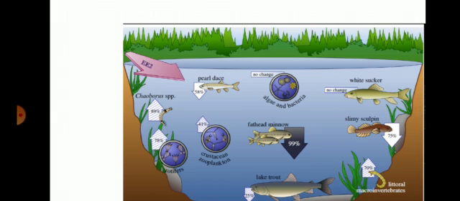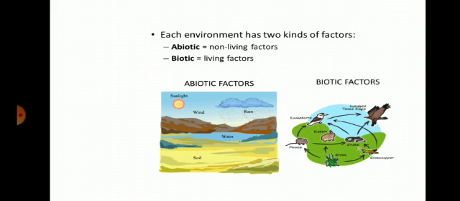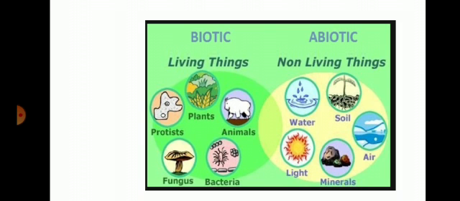habitat. There are two types of components in our habitats. The first one is biotic component and the second one is abiotic component. Biotic component includes all living organisms in a habitat. For example, plants, animals and microorganisms. Microorganisms means single-celled organisms.